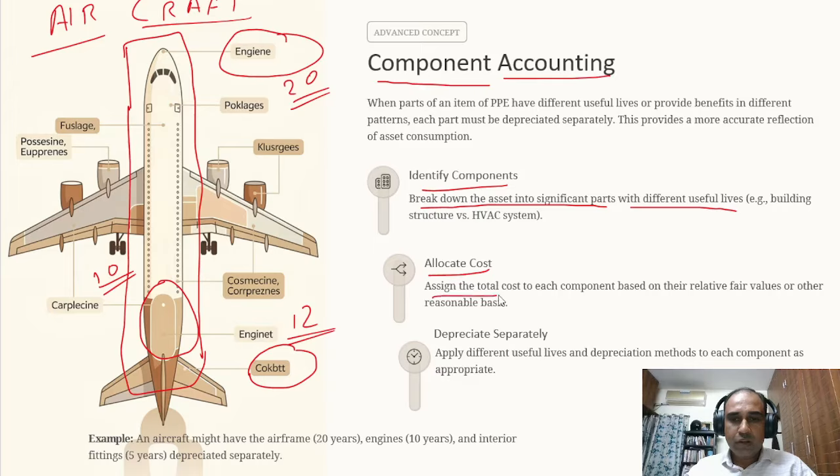Allocate the cost, assign the total cost. To depreciate, we need to have a cost, right? So it's very important to allocate the cost to the engine separately, to the secondary engine separately, and to the body of the aircraft separately, and depreciate separately. Apply different useful lives. For this engine it will be 20 years, for the secondary engine 12 years, for the aircraft body 10 years. Clear? Like here it is given, an aircraft may have the airframe for 20 years, engine for 10 years, and interior fittings for 5 years. Each can be depreciated separately. Clear?